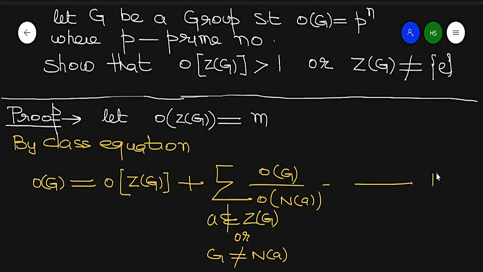So this is equation number 1, by the class equation.